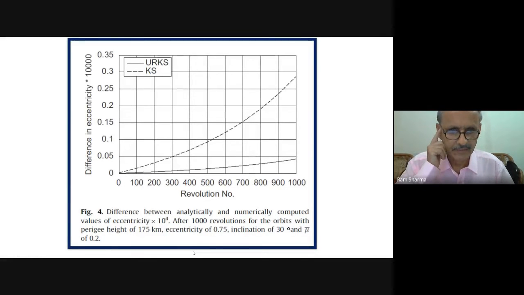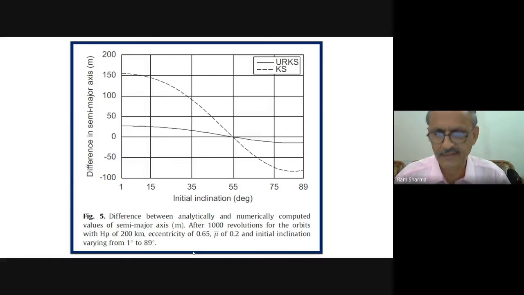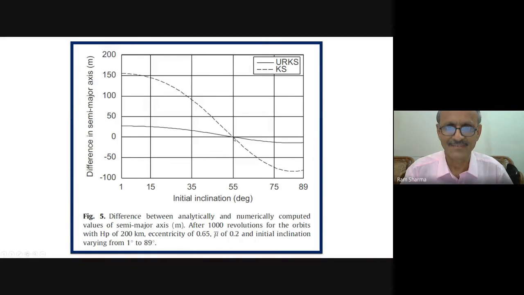And the same thing is shown for eccentricity. Eccentricity in physical terms is very difficult to interpret, but the character is similar. Now you see here again they cut at this place, at this inclination. It looks very interesting to me.